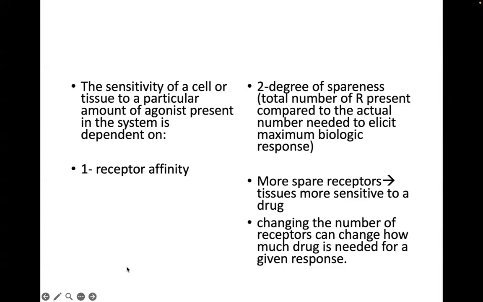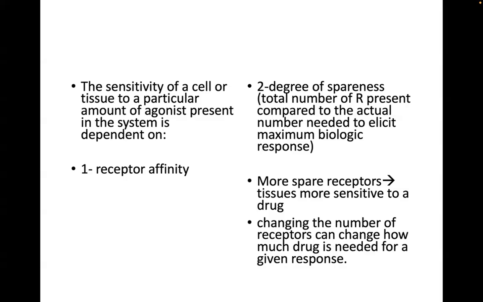So the sensitivity of a cell or tissue to a particular agonist dose that is introduced in the system will be dependent on, number one, as we mentioned, receptor affinity, and number two, the degree of spareness, which means the amount of receptors present compared to the actual number needed to elicit the maximum biologic response.